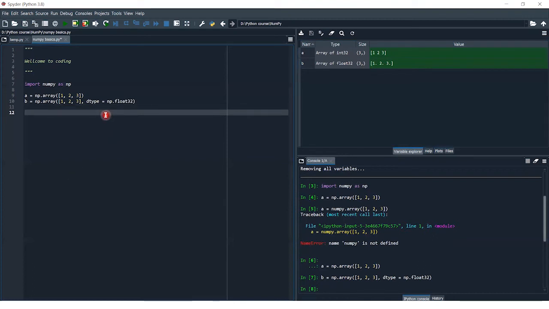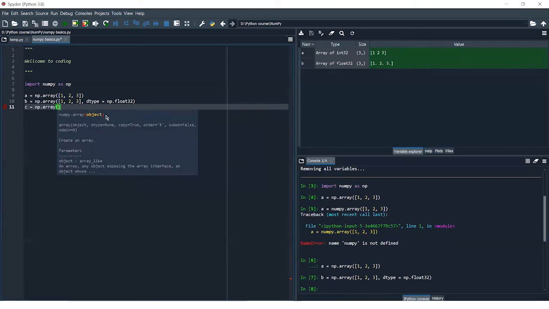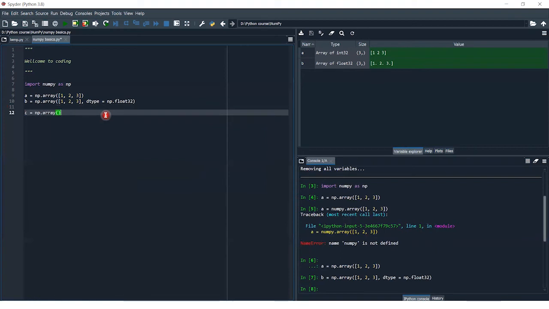Next, if I want an array from a specific range, then I can type c is equal to np dot arange.